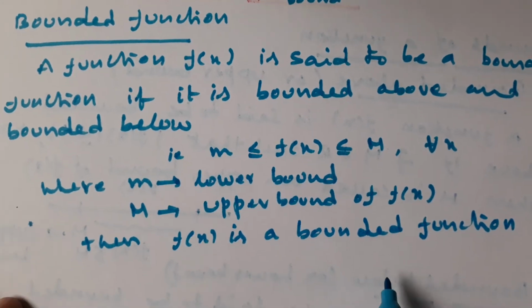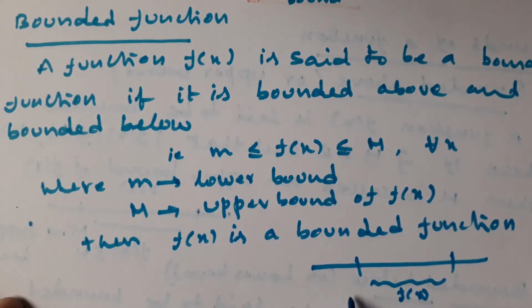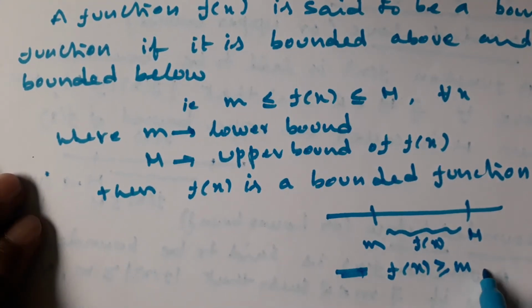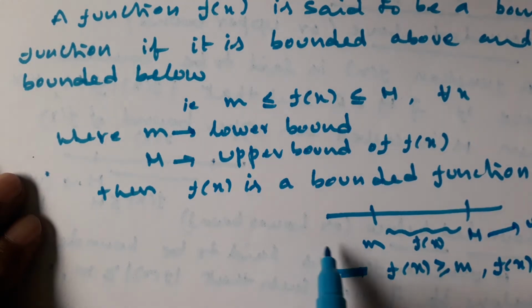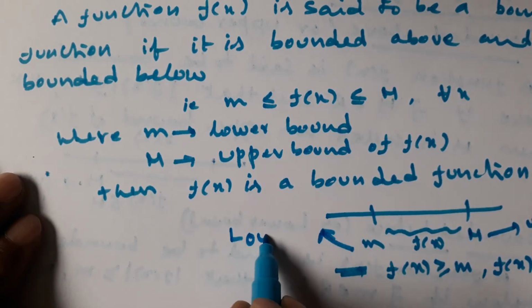Even on the real line, it is in between. Here is f of x, and here is small m, and this is capital M. So the conditions are to be satisfied here: f of x greater than or equal to small m, and f of x less than or equal to capital M. This is the upper bound for f of x, and this is the lower bound.